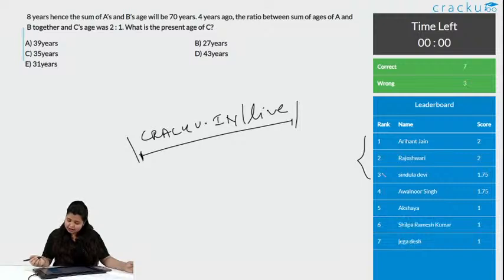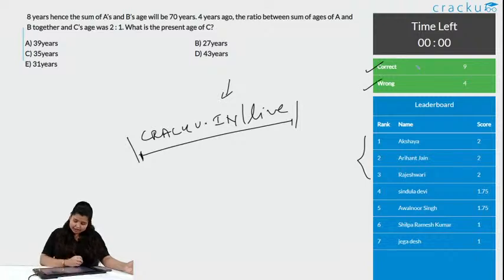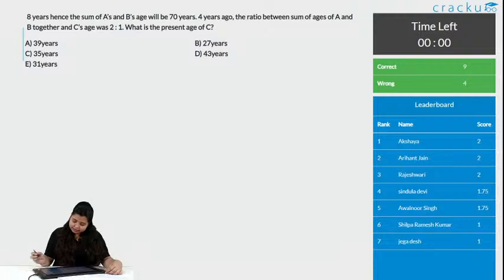Okay. We have 7 correct answers, 4 wrong answers. Okay, the time's up, and with this we have 9 correct answers. Hi Silpa, and 4 wrong answers. Let us see how we solve this. There are 3 people on the leaderboard with the same score 2, 2, 2, and the other two with the same score, that is Sindula and Alvanur with 1.75.